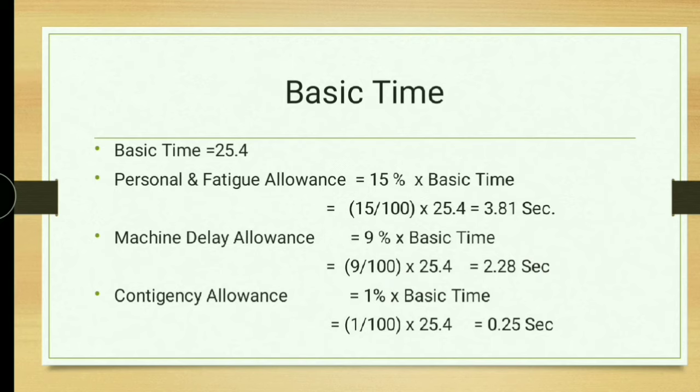Then the third one is contingency allowance. For textiles we are giving 1% as contingency allowance. So 1 divided by 100 into 25.4 is equal to 0.25 seconds.